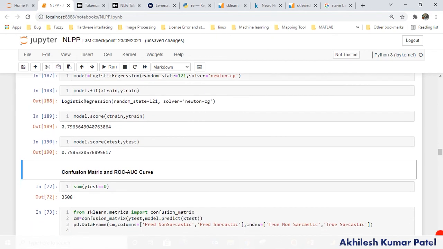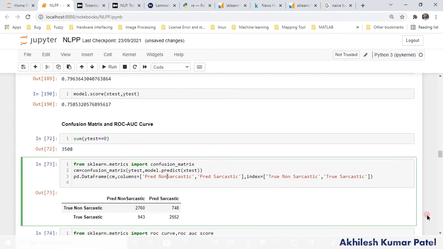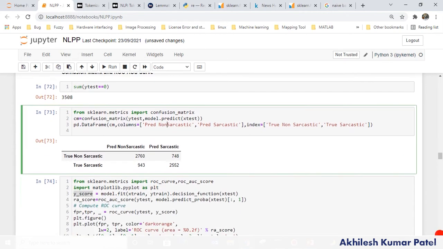Now the confusion matrix. So here is the confusion chart of that. You can import confusion matrix from scikit-learn, from sklearn, and you provide the input as the original and the predicted ones. It will give you the confusion matrix. I have converted it to a data frame so it is readable here.